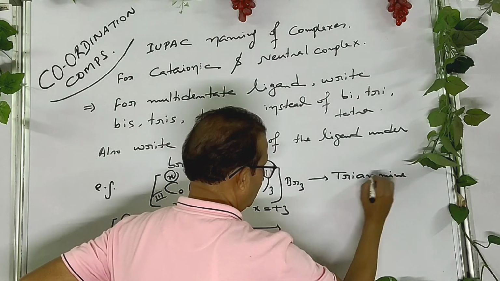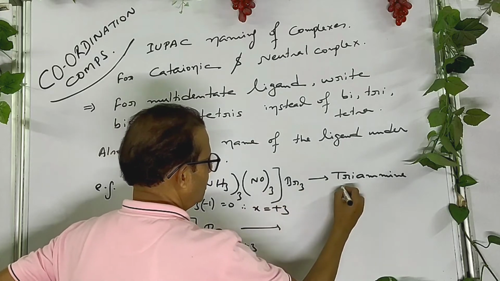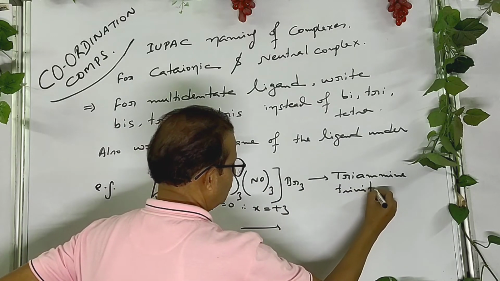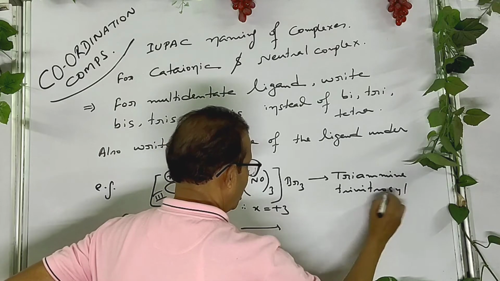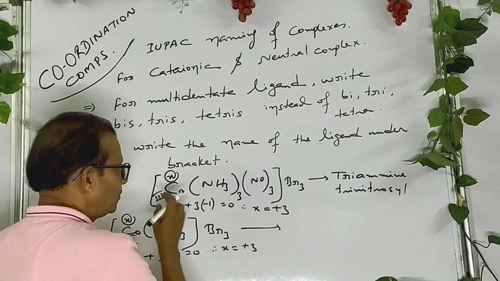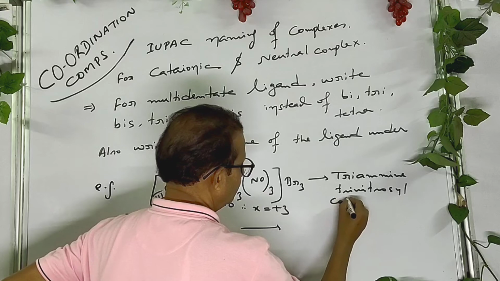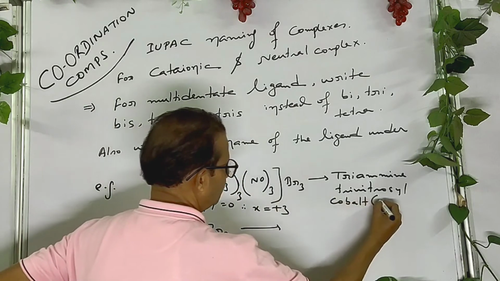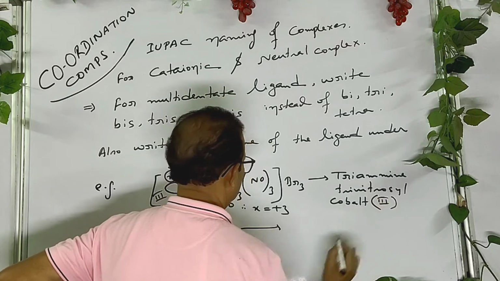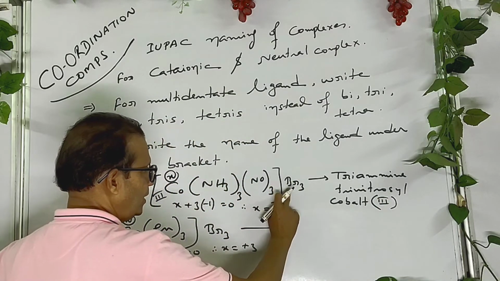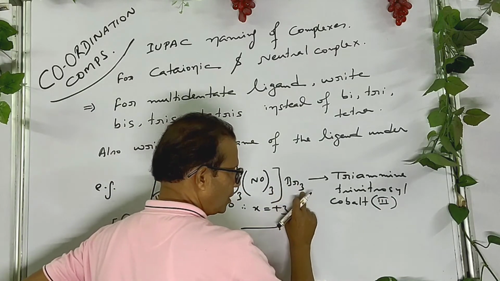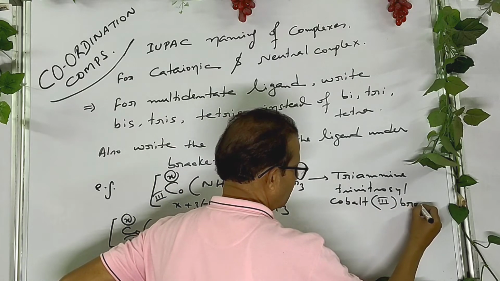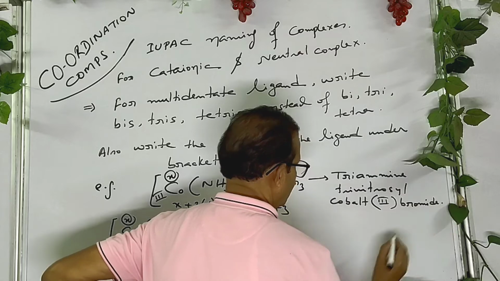Always write the double M. Nitrosyl, IUPAC name of NO. Cobalt, under bracket 3, at the end bromide, not tri, not di, nothing, only bromide. This is a salt, bromide.